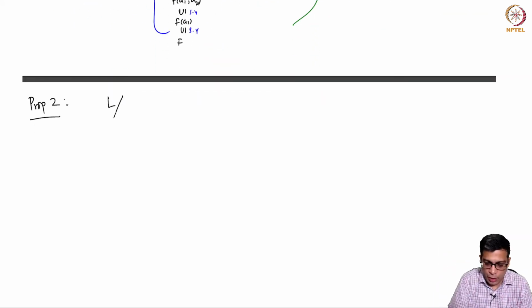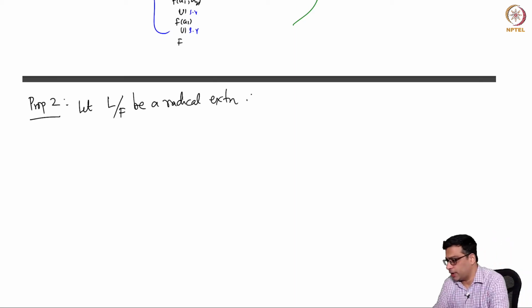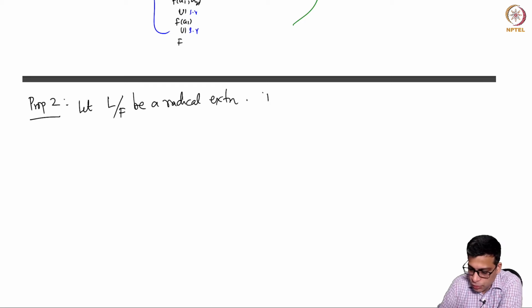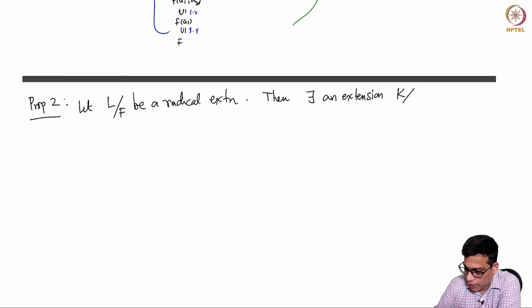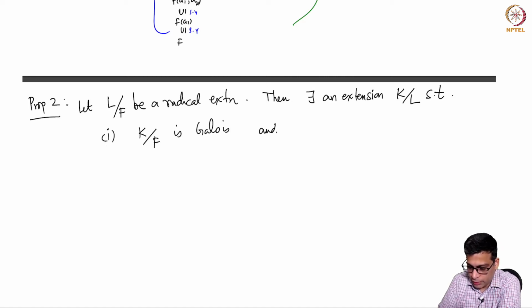Okay, so let L over F be a radical extension. Then there exists an extension K over L such that two things happen. K over F is Galois and K over F is radical.